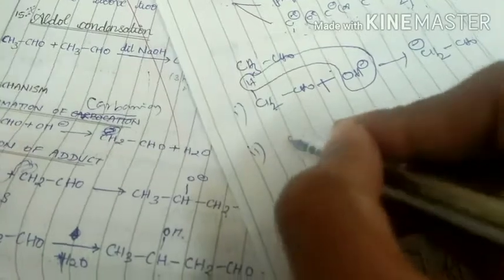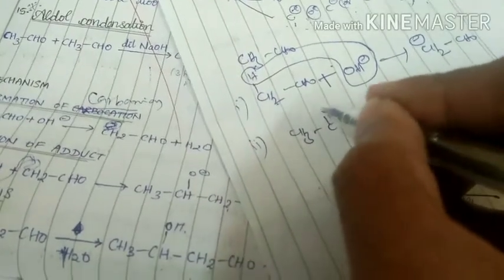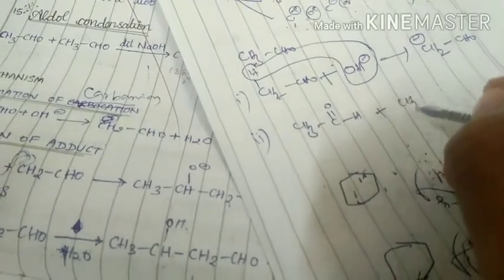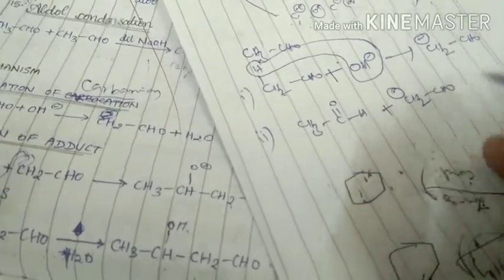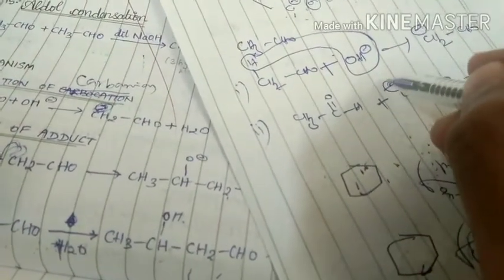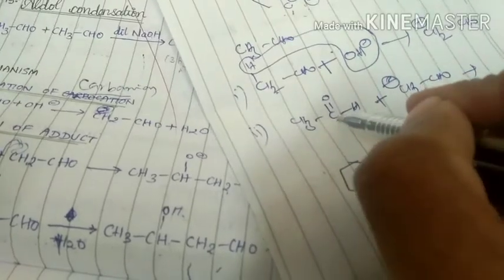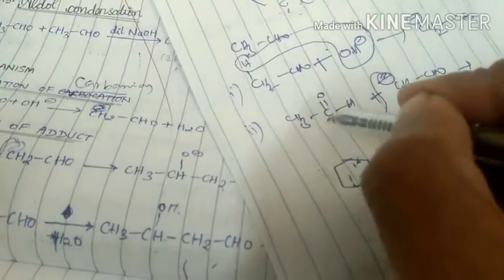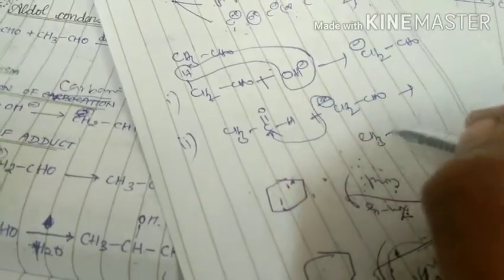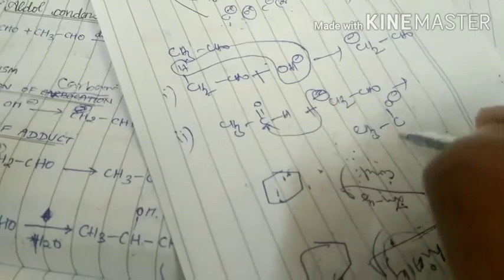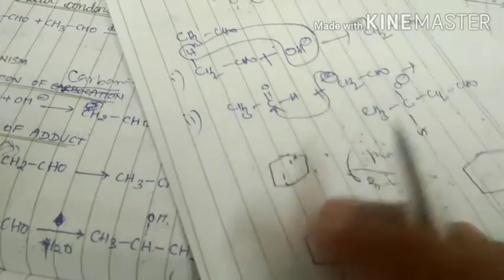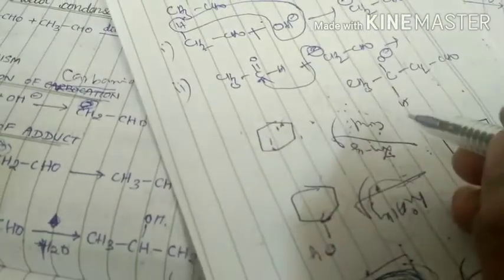Second step is what? In the second step, this molecule reacts with another aldehyde molecule. Then this negative charge is going to attack at the positive part of the carbonyl carbon. That means here. Then we get this molecule, that is CH3CHO minus CH2CHO.